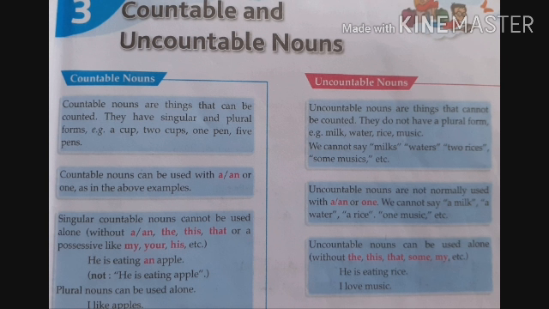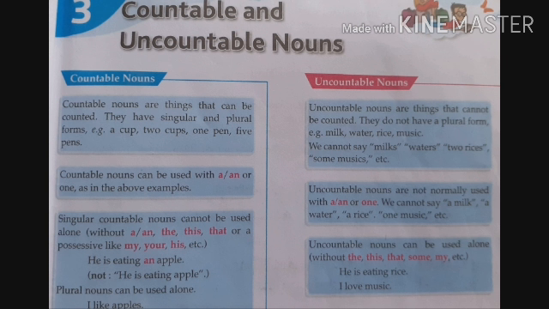Uncountable nouns are things that can't be counted. They don't have a plural form. Example: milk, water, rice, music. We can't use s or es to make it plural. Suppose that we can't say milks, waters, 2 rices, some musics. It means that in material nouns and abstract nouns we can't use s or es to make them plural.